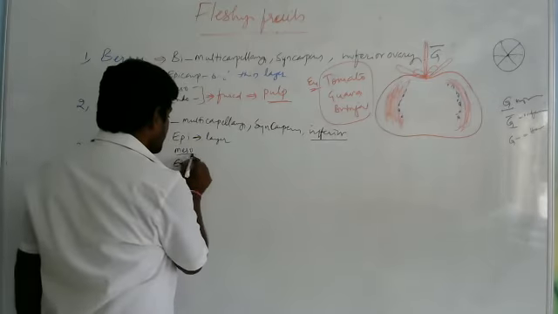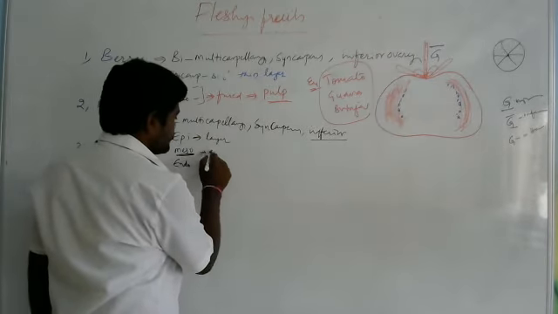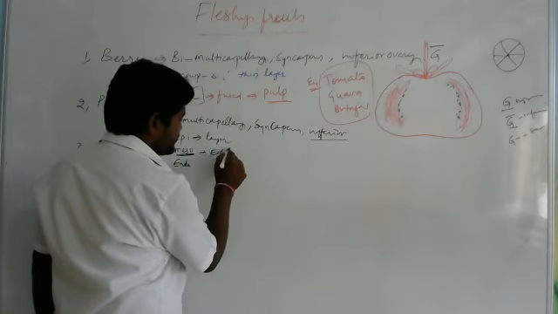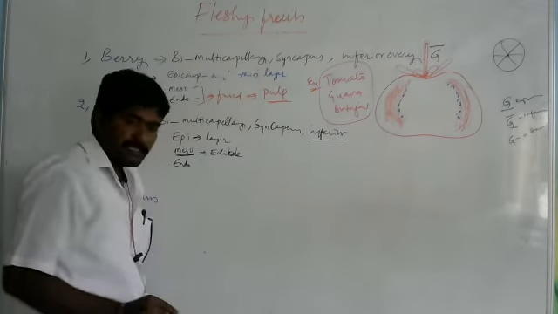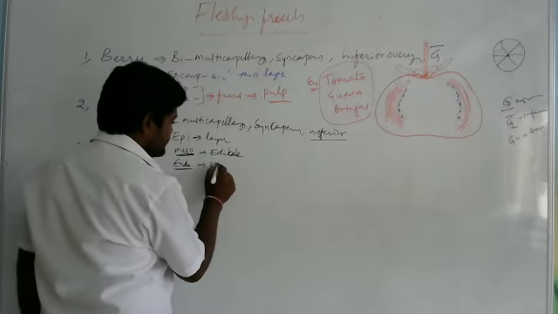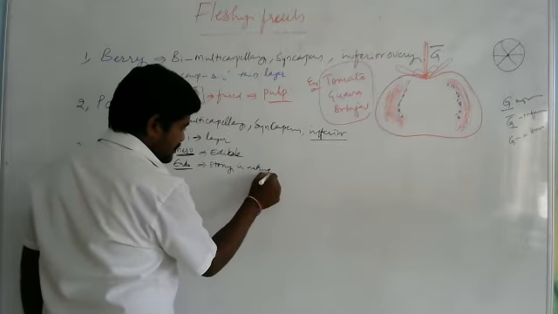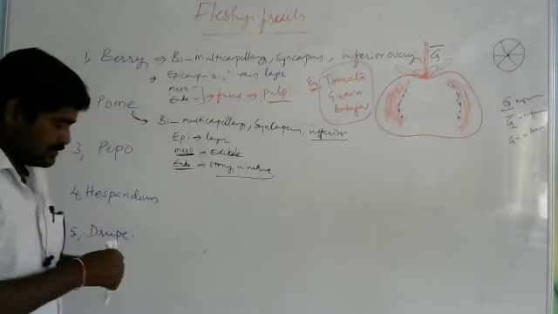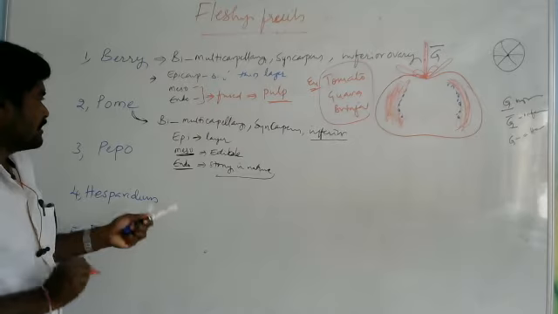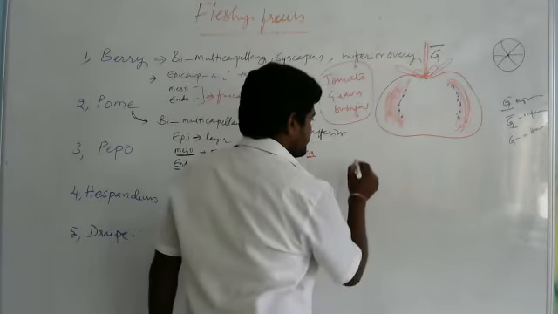The mesocarp is the edible part which we can eat. And the endocarp is somewhat stony in nature. Stony in nature. So let us see the example, then you can understand easily.